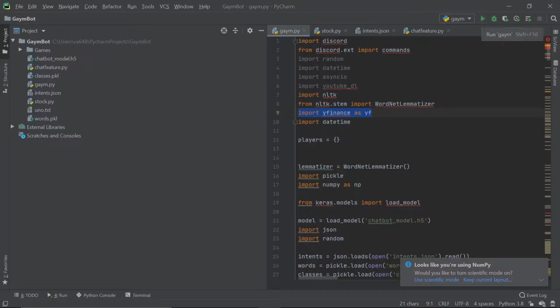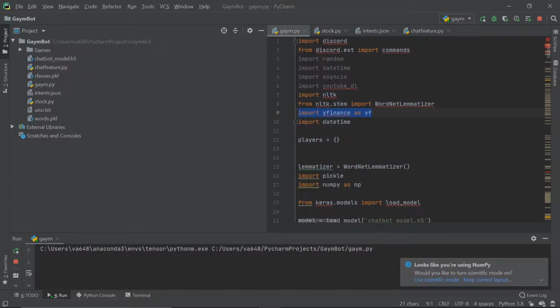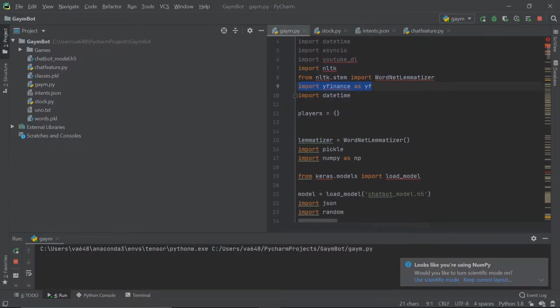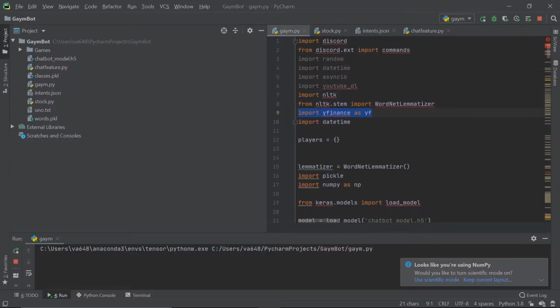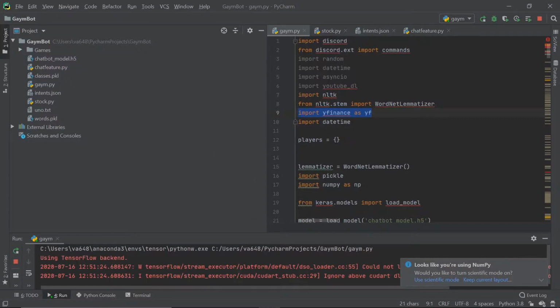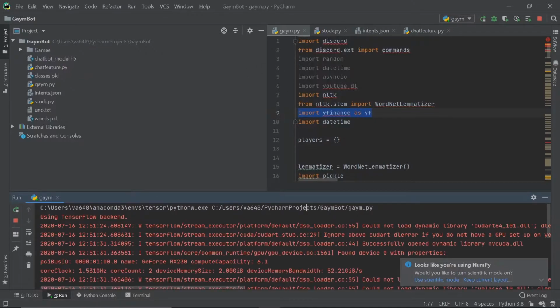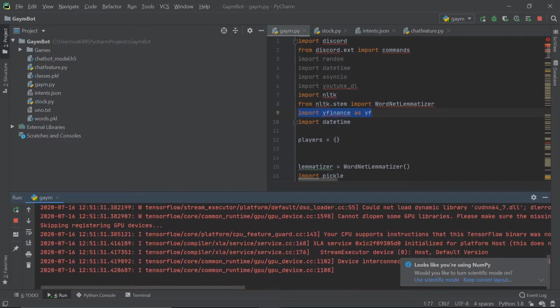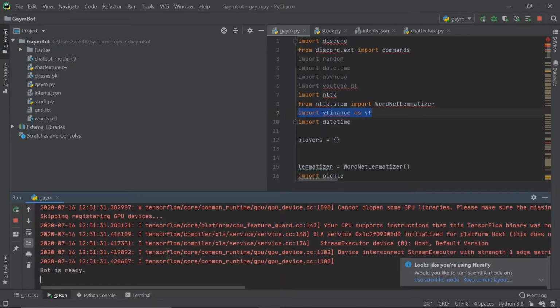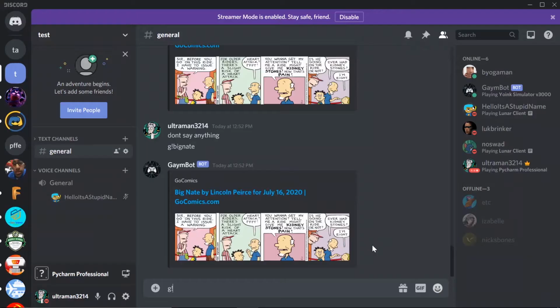I'll just run this program, and what this program is, it's a Discord bot. I won't leak my token in the code, but yeah. So let's just wait for it to run, and I'll show you some of the commands that it can do. It's using TensorFlow because there's a built-in chatbot feature, which is pretty cool. My friend helped me put in the features. I wrote the code and he did the features, so the bot is ready.